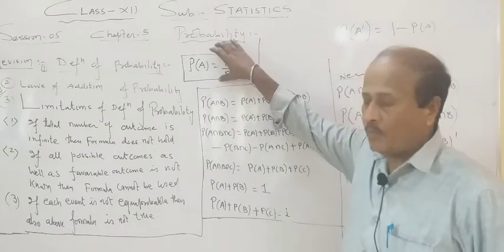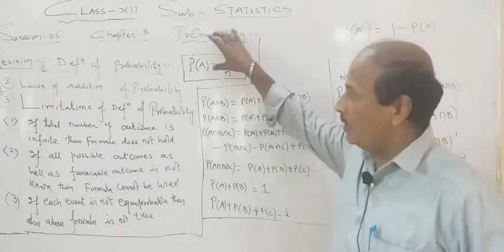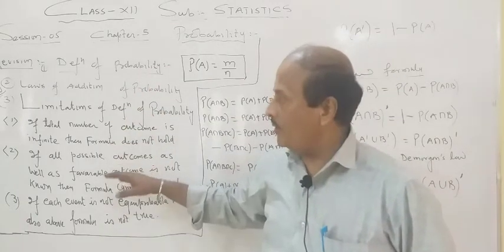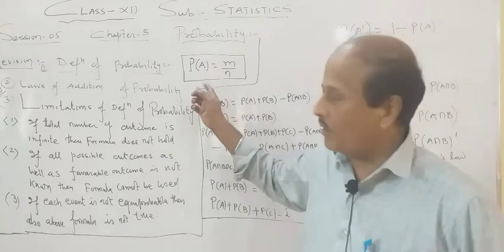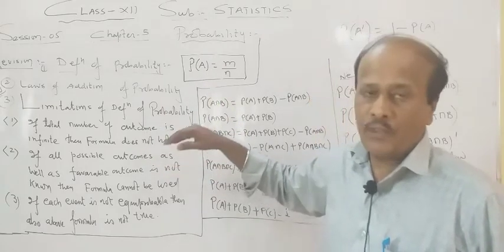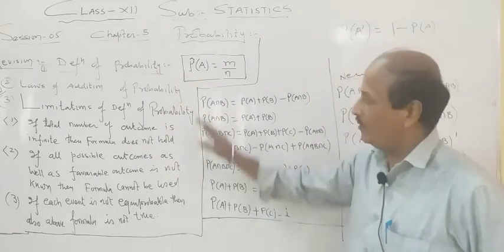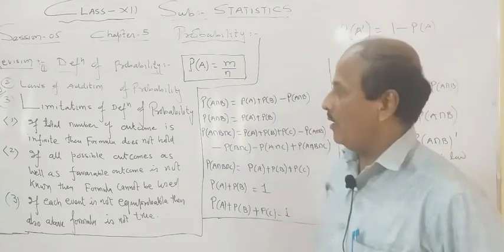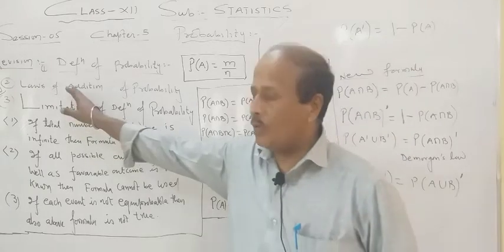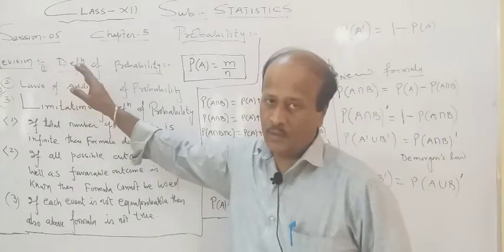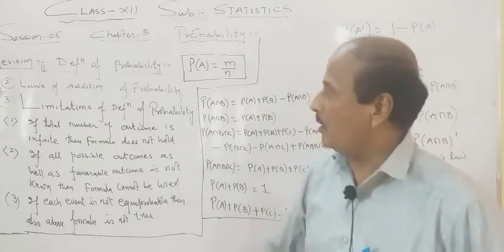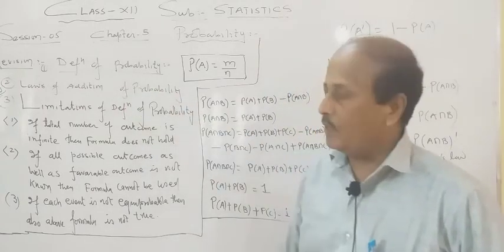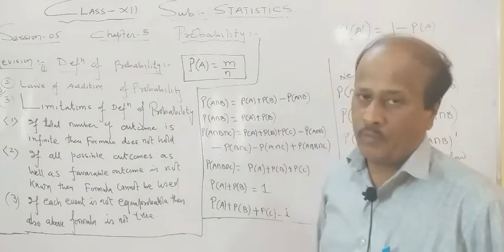So remember this formula, but fortunately or unfortunately we got some limitations of this formula. That I will be telling you, because there are some limitations. That's why we got one more chapter for probability that we will see afterwards. So before telling you the limitation of this definition, first of all one more topic we are going to revise, because it's a very important topic. The third exercise or second exercise totally depends upon this topic, laws of addition of probability.